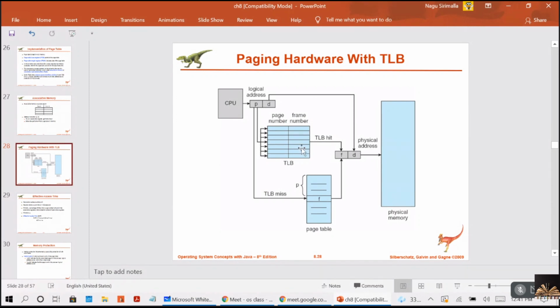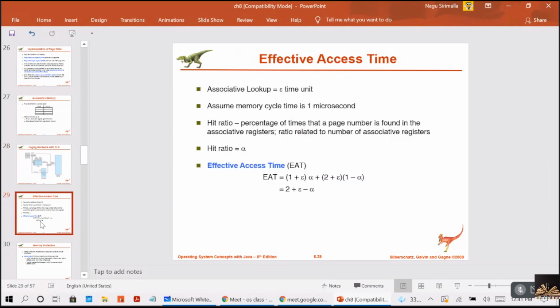And if you fail to find the page number in the TLB, then we must first access the memory for the page table and the frame number, 100 nanoseconds. Then access the desired byte in memory, another 100 nanoseconds. So total 200 nanoseconds. Then what is the effective memory access time?